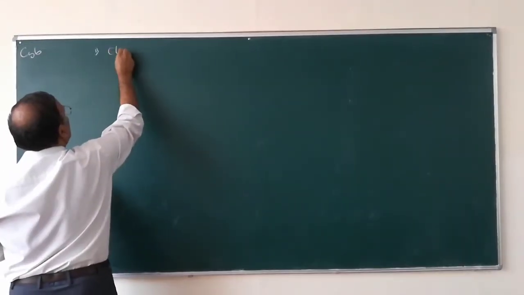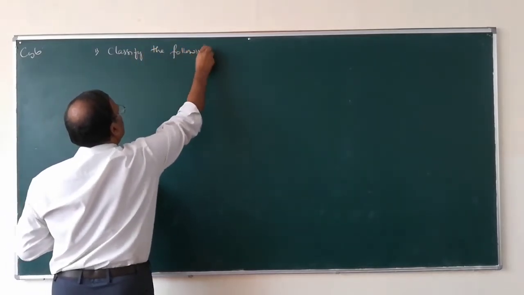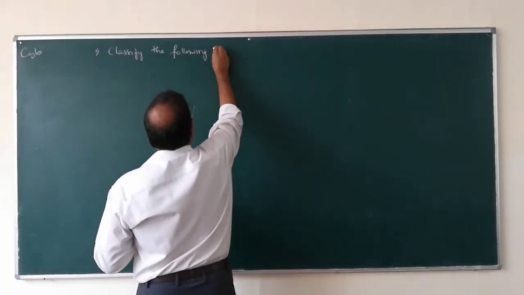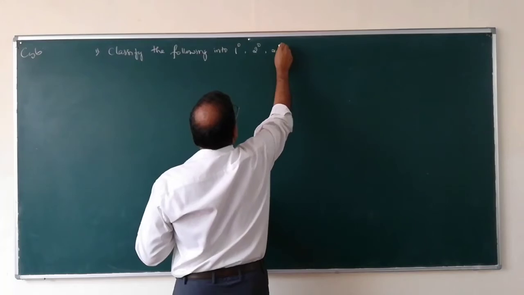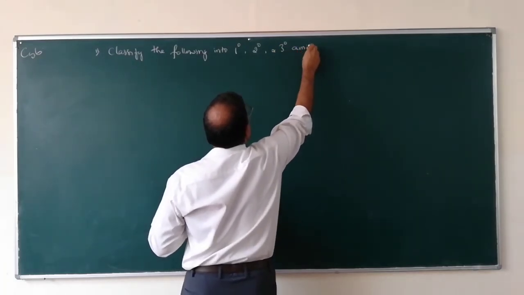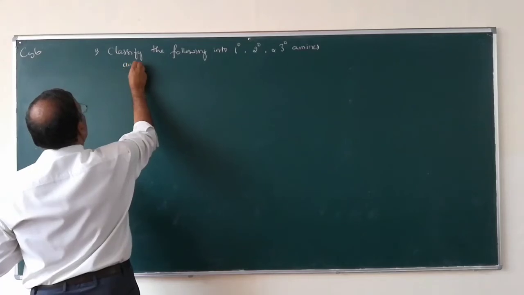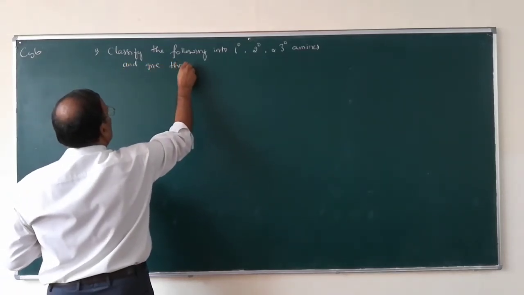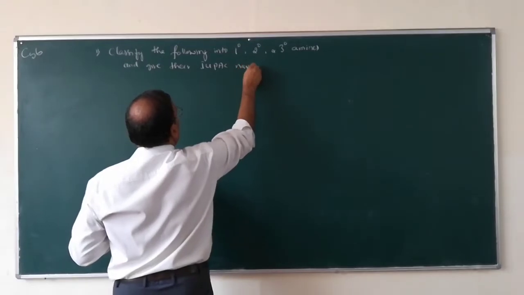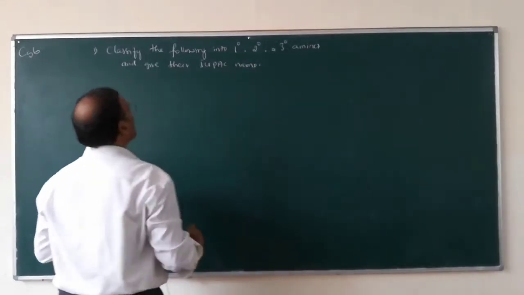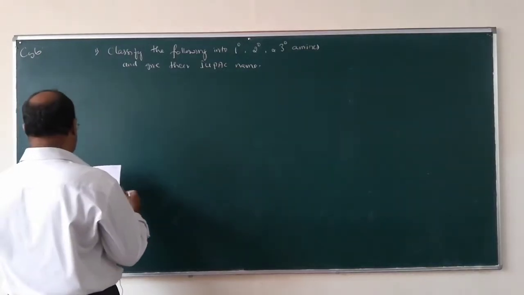Classify the following into primary, secondary and tertiary amines, and give their IUPAC names.